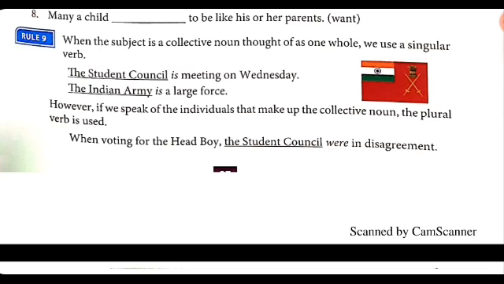Ninth rule. When the subject is a collective noun thought of as one whole, we use a singular verb. For example, the student council is meeting on Wednesday. Now, the student council is a collective noun giving a whole idea, so we use a singular verb.